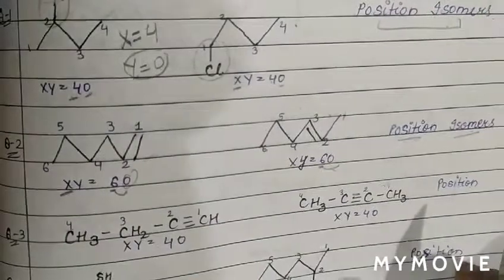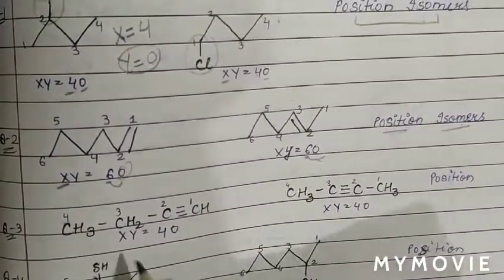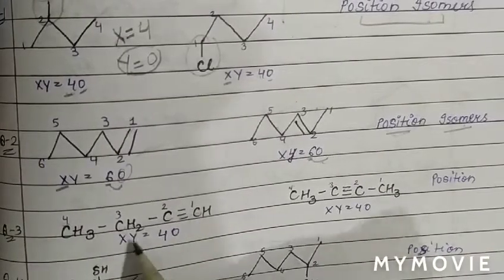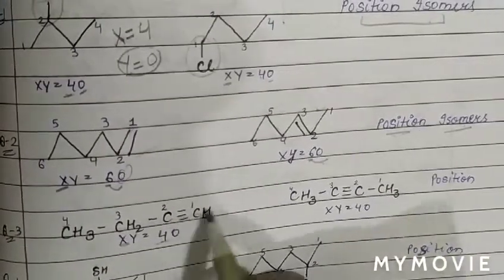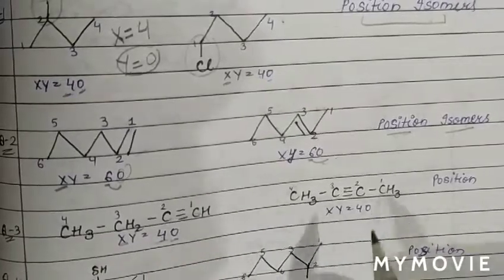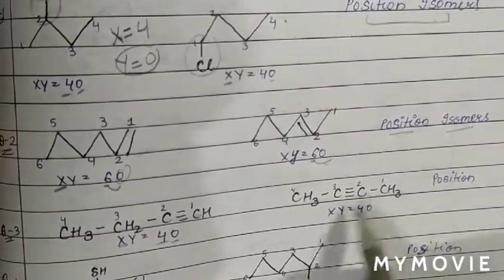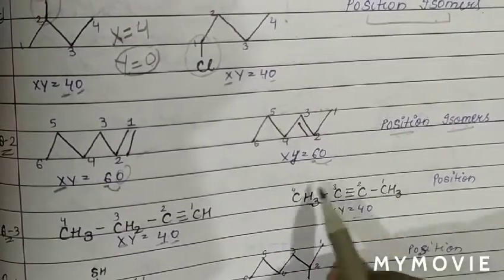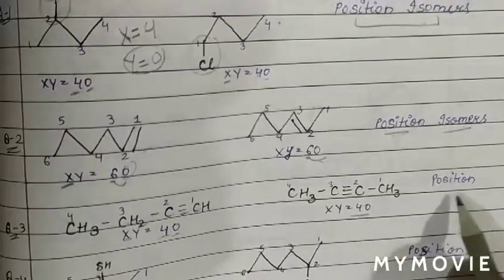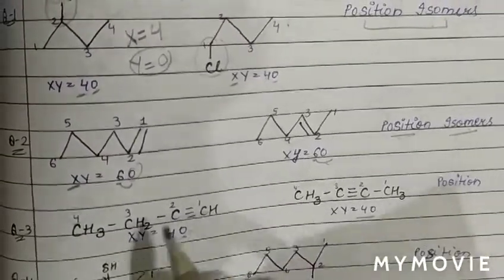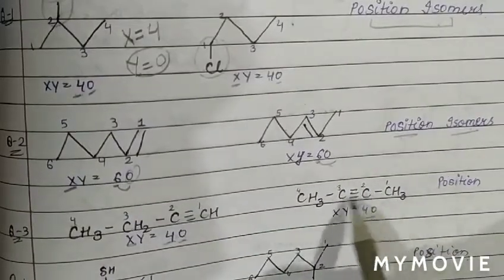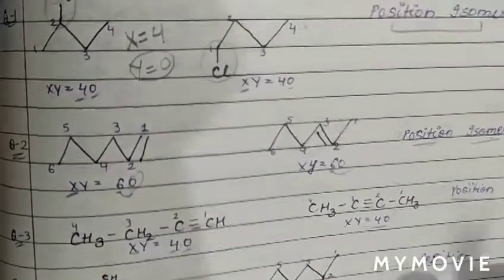Now see the next example. We can see CH3, CH2, C triple bond CH. Again, the number of carbon atoms in the main chain, x, is equal to 4. There is no side chain of carbon atom, so y is 0. xy is equal to 4, 0. Now see, the number of carbon atoms in the main chain x is 4, but there is no side chain of carbon atom, so y is 0. Again the isomeric number is the same, so these are position isomers. Also we can see directly the triple bond is between the 1 and 2 position, and here the triple bond is between the 2 and 3 position, so these two isomers are position isomers.